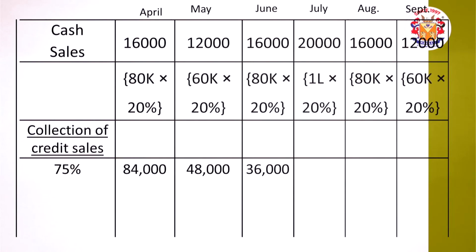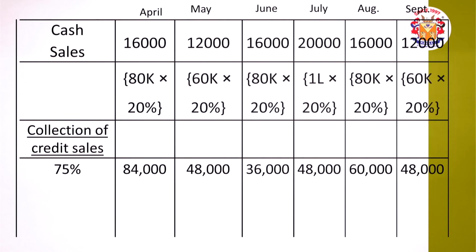You can see that as far as the June month is concerned, friends, June month sales is 80,000. So 60% of 80,000 comes to an amount of rupees 48,000. That is collected in the month of July. July month sales is 1 lakh. So 1 lakh into 60% comes to 60,000. Then August, it is again 80,000. So 80,000 into 60% comes to 48,000.